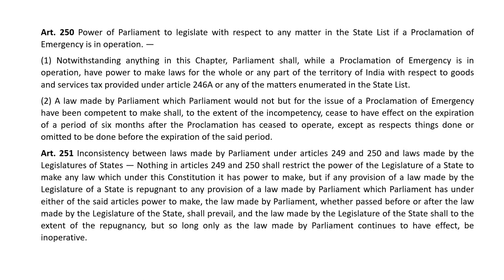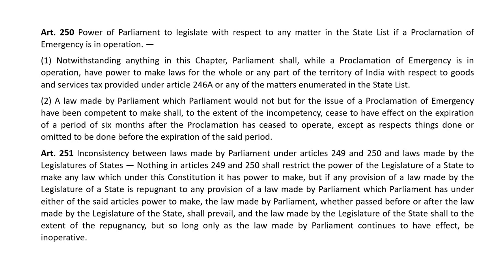A law made by Parliament, which Parliament would not, but for the issue of a proclamation of emergency have been competent to make, shall to the extent of incompetency cease to have effect on the expiration of a period of 6 months after the proclamation has ceased to operate, except as respects things done or omitted to be done before the expiration of the said period.